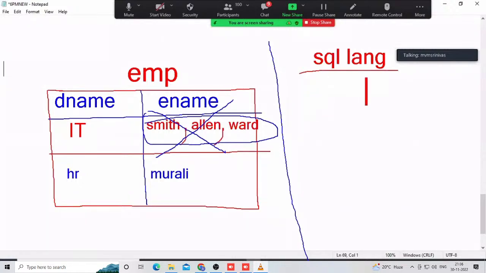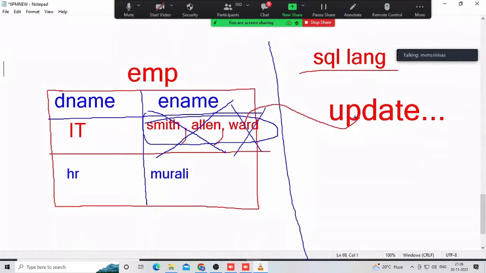Suppose in SQL language, a non-procedural language, some commands are there. Update, delete, select, insert, some commands are there. Suppose I am using update only. So now I'm using the update command in SQL language. Whenever I'm using an update command, through this update command, I try to modify only the single employee Ward from these multiple employees. Impossible. In a way, impossible. This update command is not working.